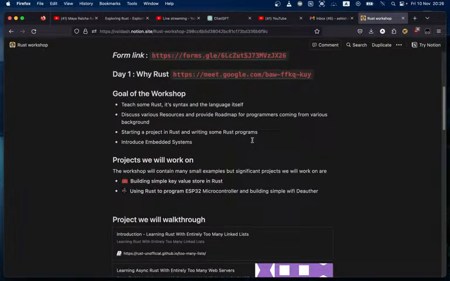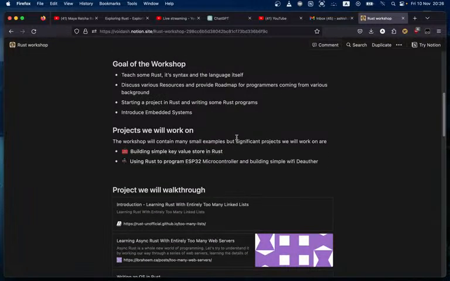At the end of the workshop, we will be going through embedded systems and writing some custom embedded code too. The first project we'll work on is building a very simple key-value store in Rust. It's going to be a command line application with, as expected, a command line interface.